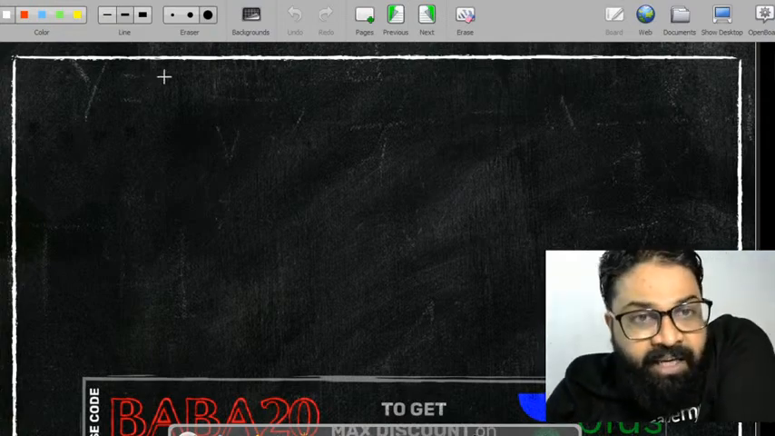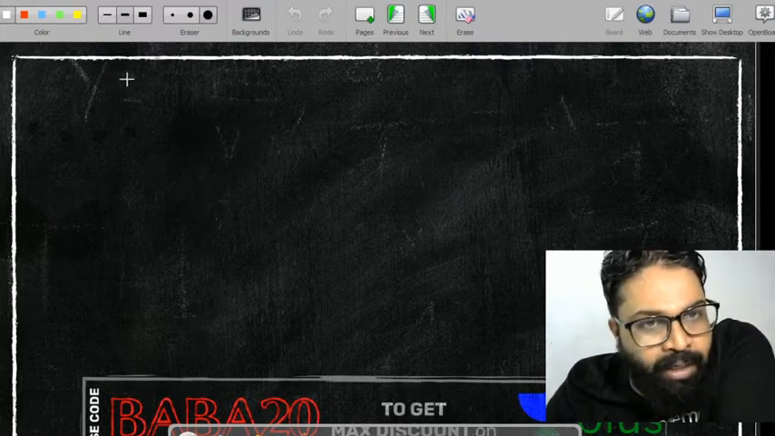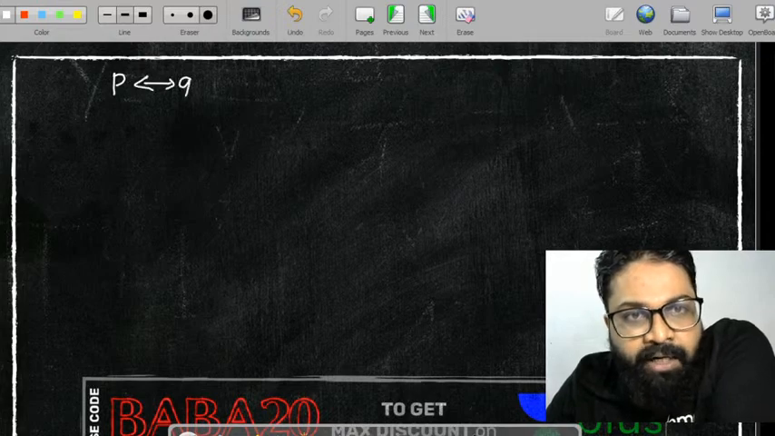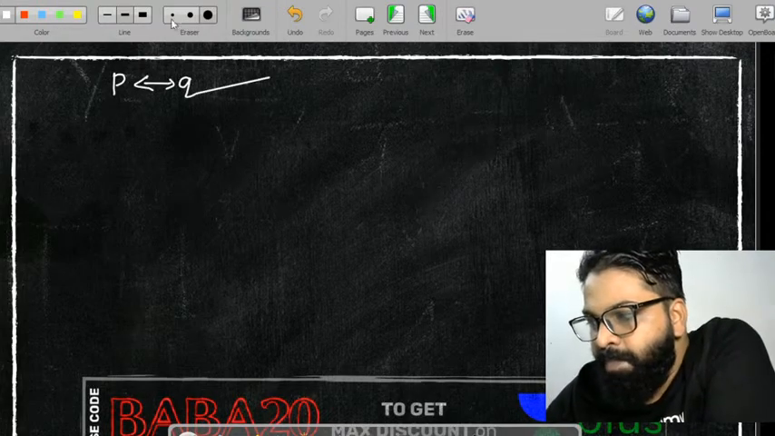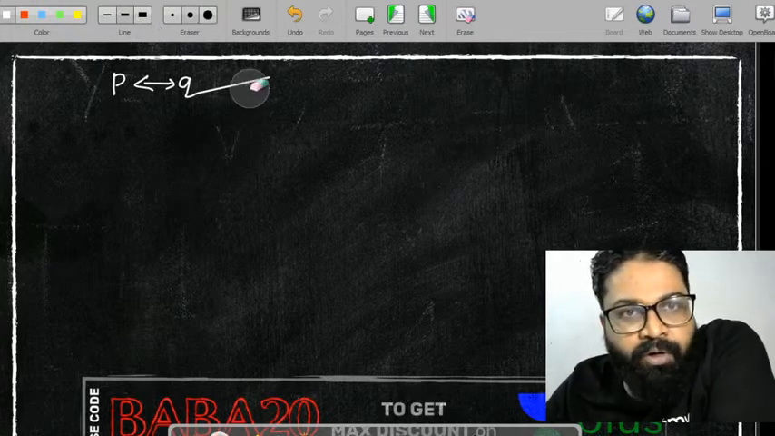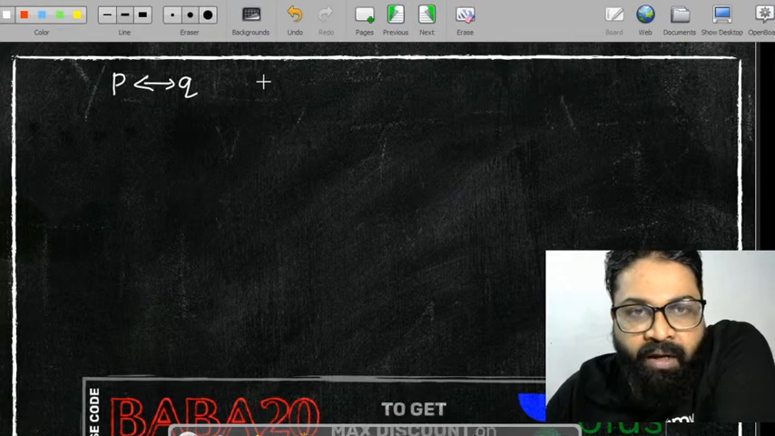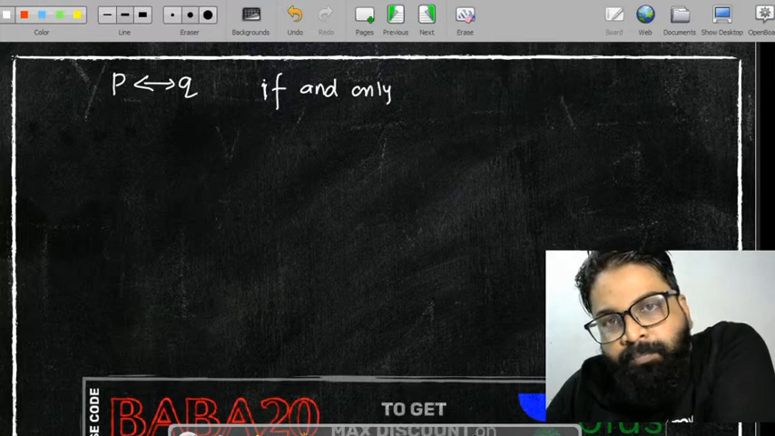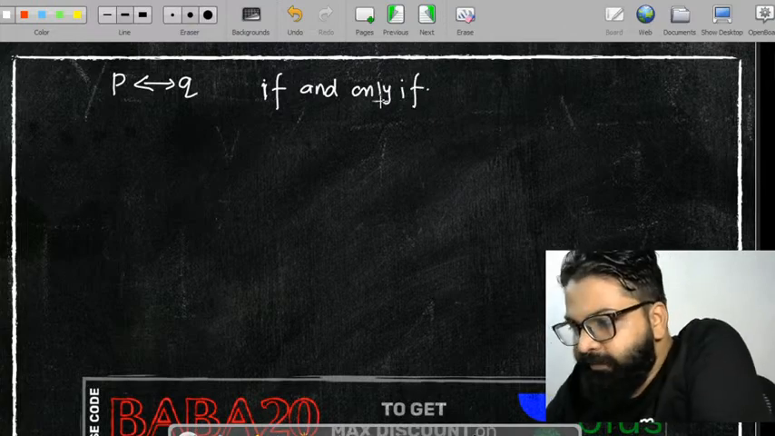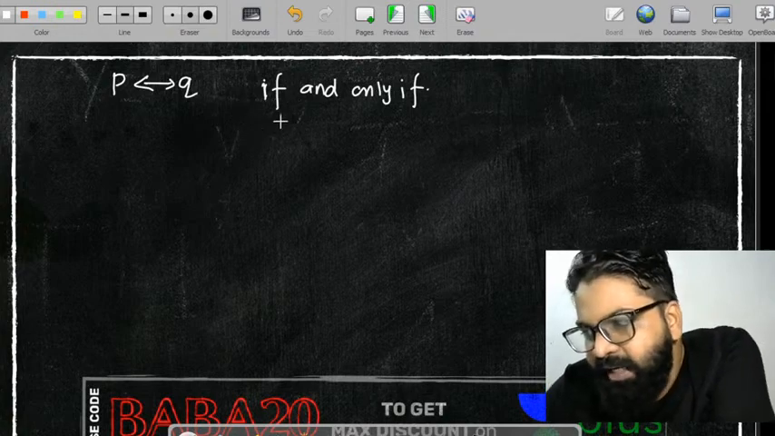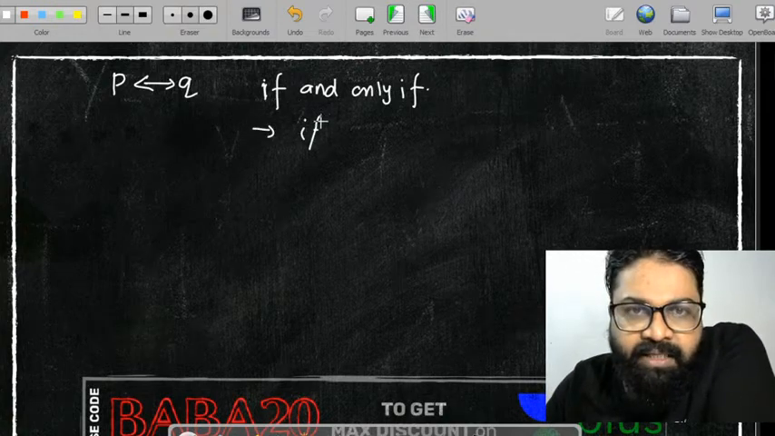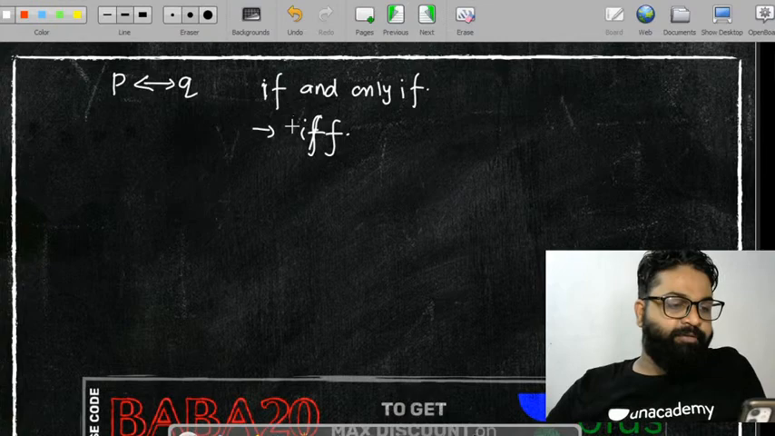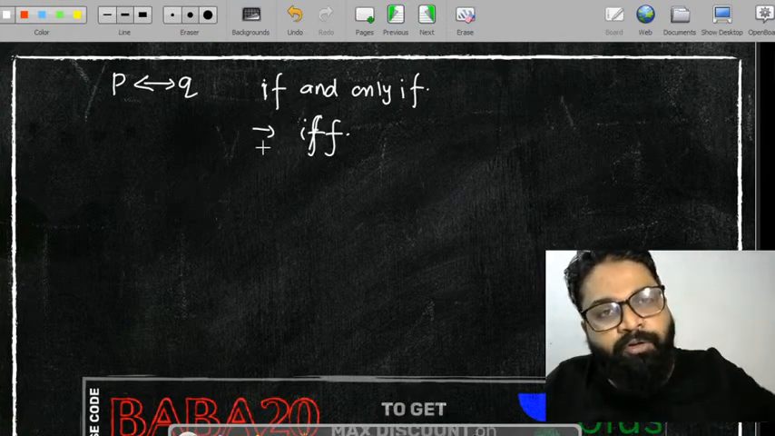Okay, second thing, double implication. So let's talk about the double implication. Basically what is the double implication? Double implication, when you have to use it. P double implication Q. This आपको कब यूज करना है? जब आपको दिया होगा P if and only if Q. If and only if. When you will get this type of case, iff, then you have to use the double implication.